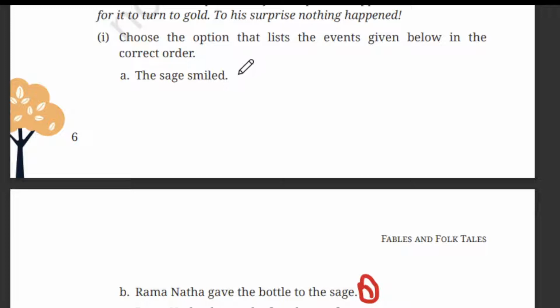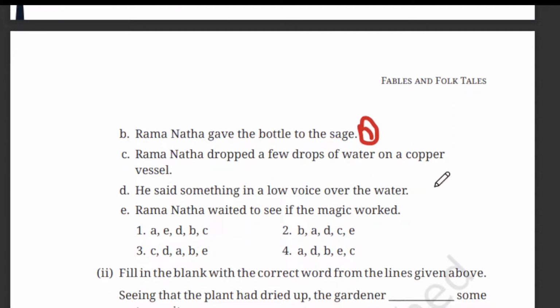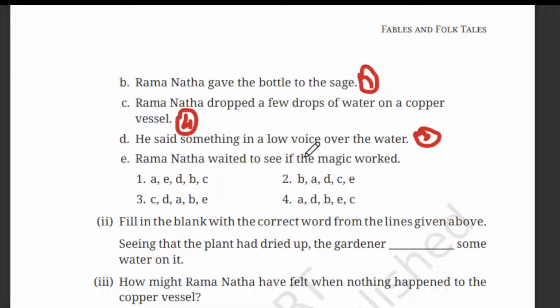Third, he said something in a lower voice over the water. Fourth is Ramnath dropped a few drops of water on a copper vessel. And fifth, Ramnath waited to see the magic work.